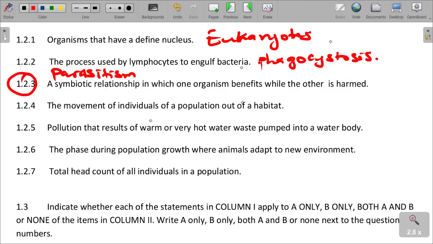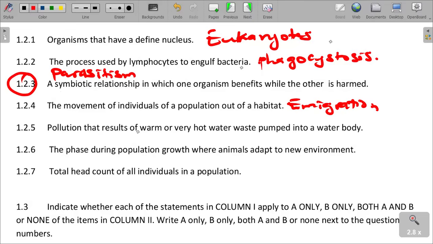And then the movement of individuals of a population out of a habitat, we call that what? Emigration. When organisms move out of a habitat, we call that emigration. Immigration is moving in, emigration is moving out.